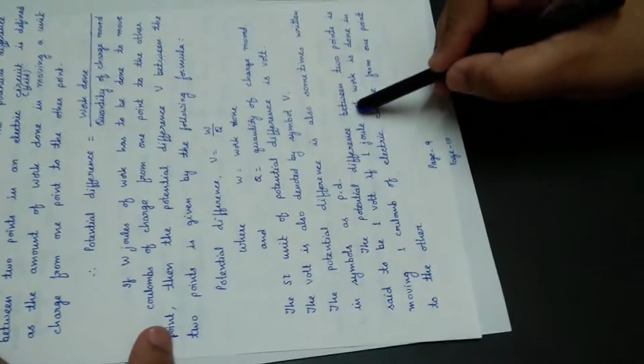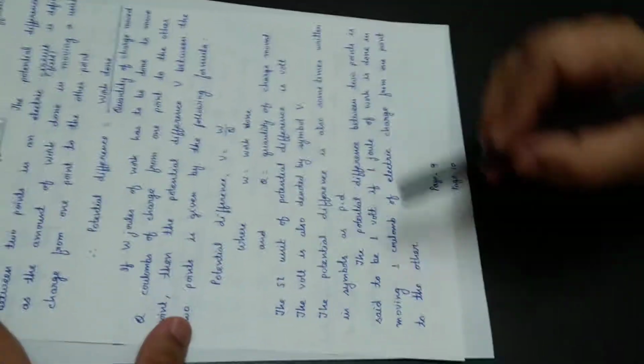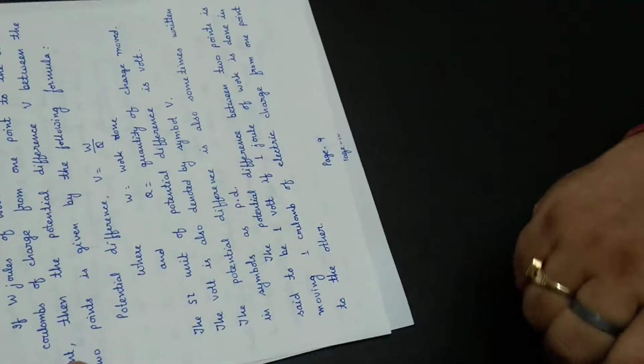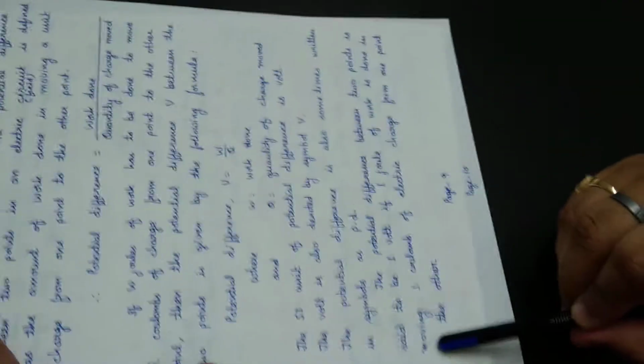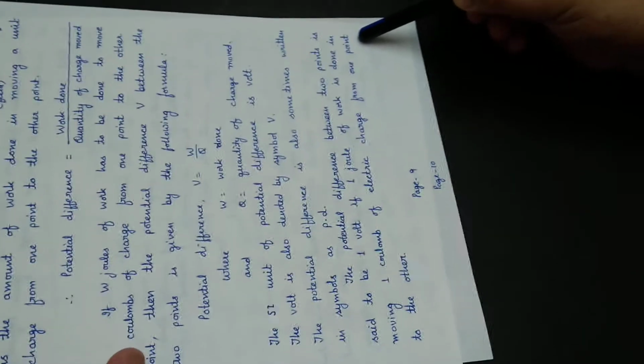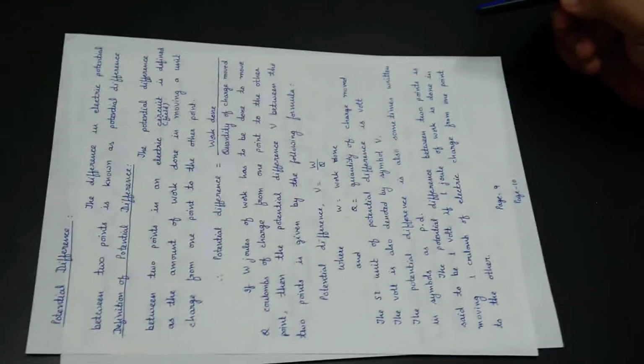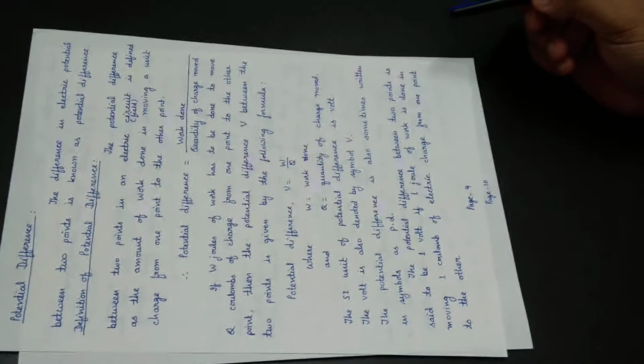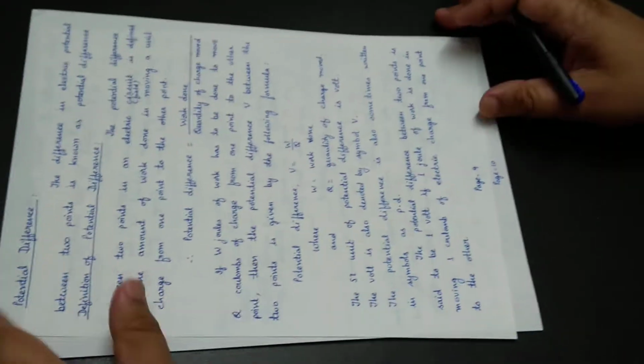The potential difference between 2 points is said to be 1 volt if 1 joule of work is to be done in moving 1 coulomb of electric charge from one point to the other point. So this is the definition of 1 volt potential difference.